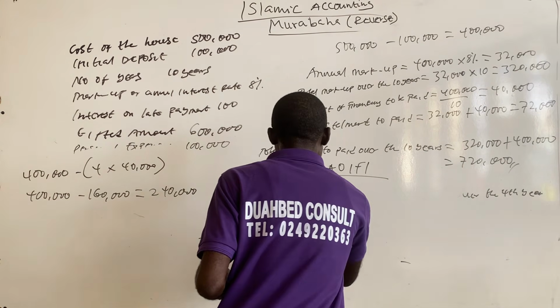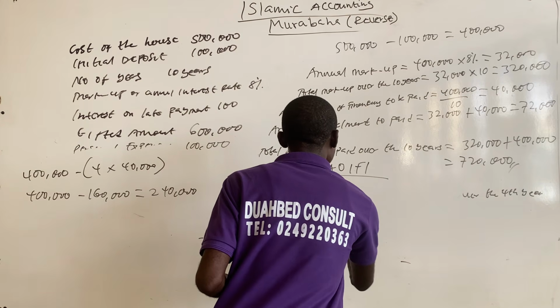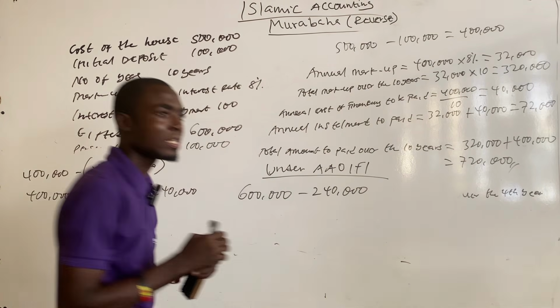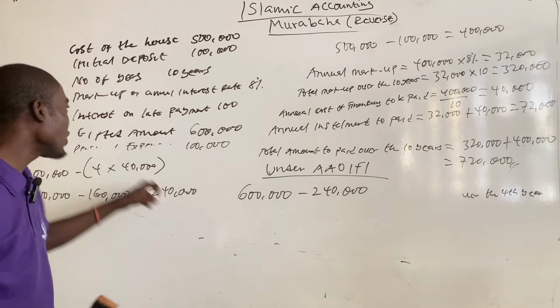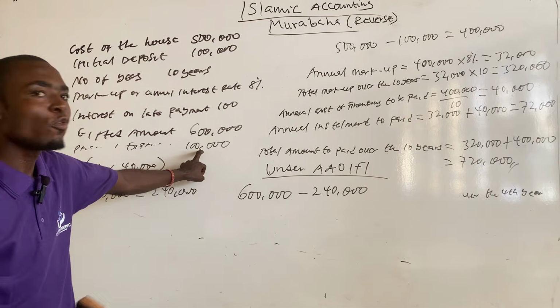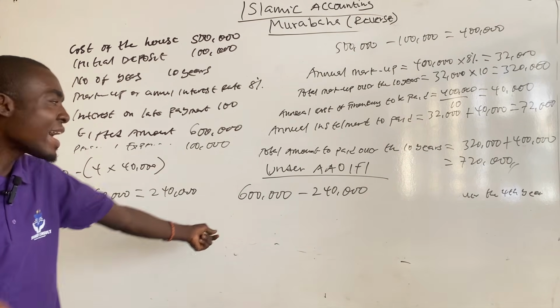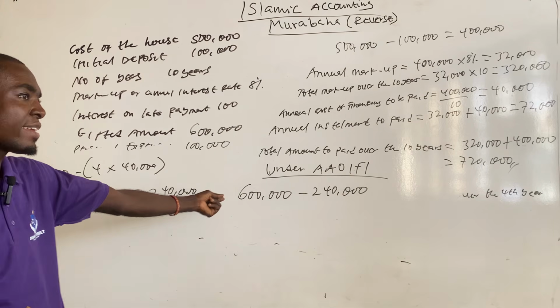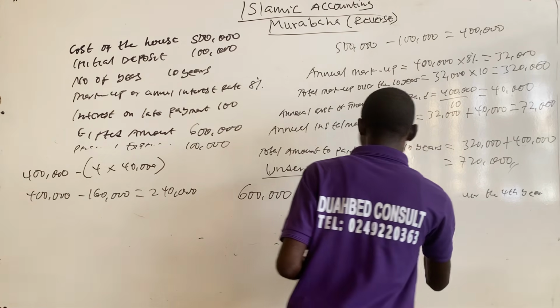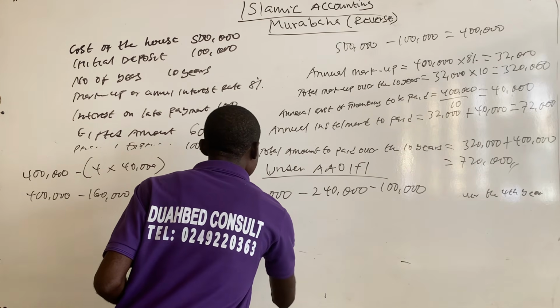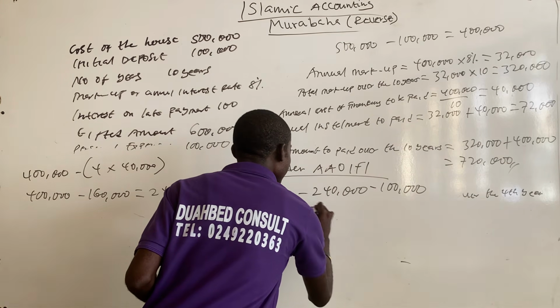So the 600,000 minus 240,000. And then from the question, Imam Ghazali intended to use 100,000 for his personal expenses, so he deducts the 100,000 from the gift as well. So minus 100,000, and that's the 600,000 minus.